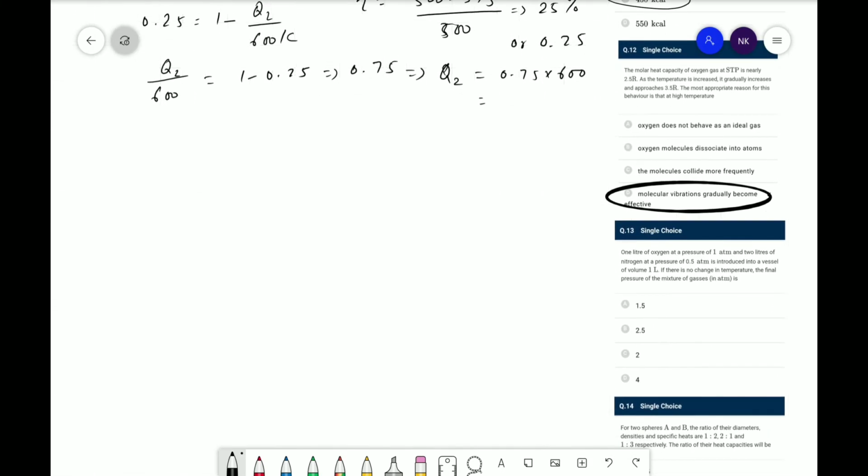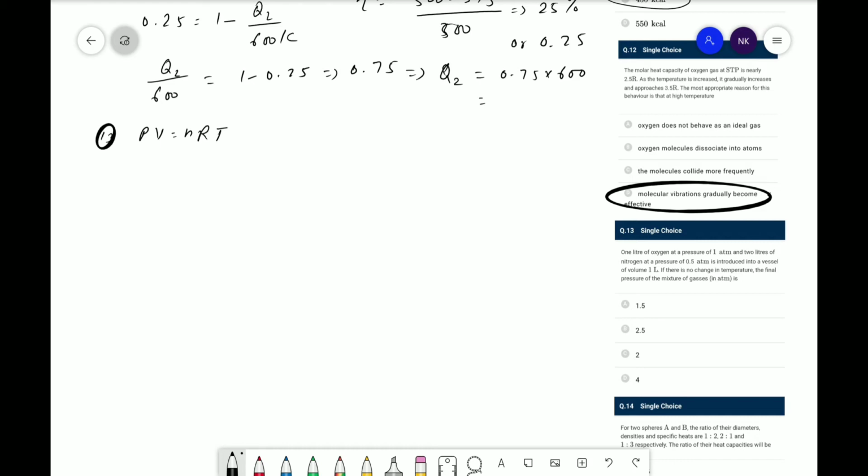In the next question, that is 13: 1 liter of oxygen at a pressure of 1 atm, which means atmosphere, and 2 liter of nitrogen at a pressure of 0.5 atmosphere is introduced into a vessel of volume 1 liter. If there is no change in temperature, what is the final pressure of the mixture of gases? Here we know from the ideal gas equation, PV is equal to nRT.